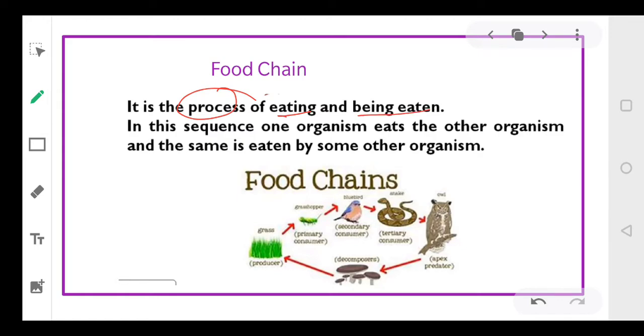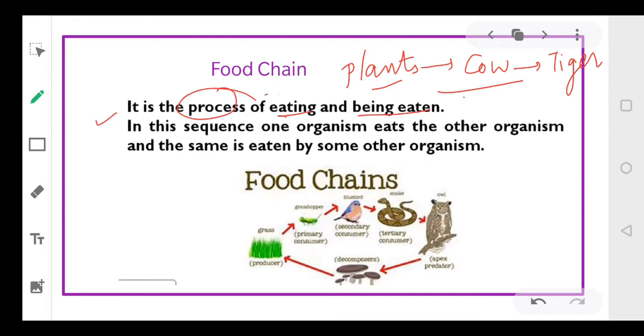Let's take a very simple example. Suppose there are plants. So the plants are eaten by the cow, and the cow is eaten by the tiger. So cow is eating the plants and cow is being eaten by the tiger. So this is your food chain. So food chain simply means the process of eating and being eaten.